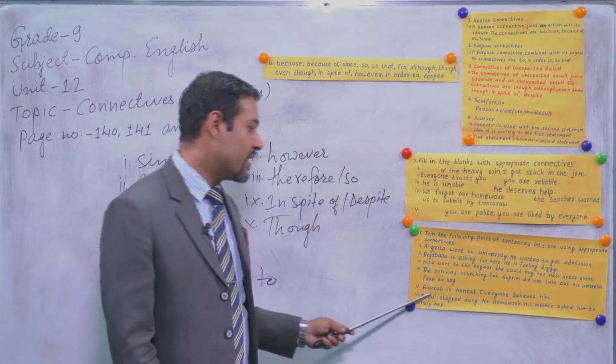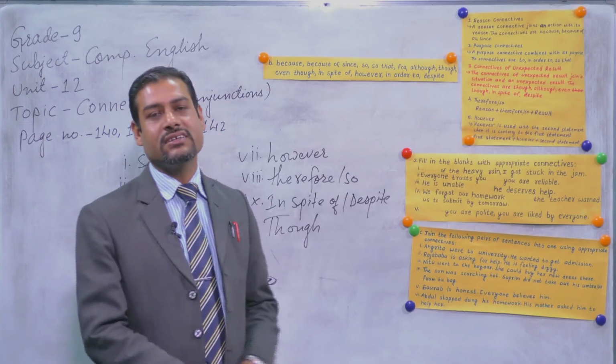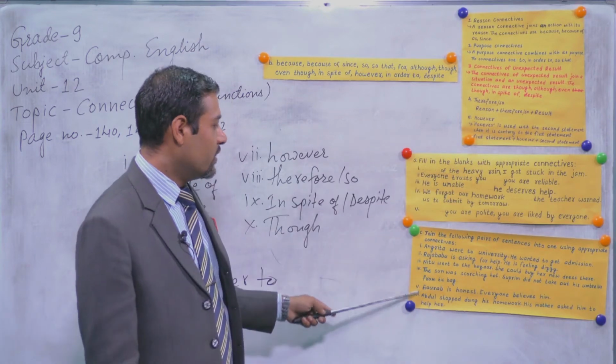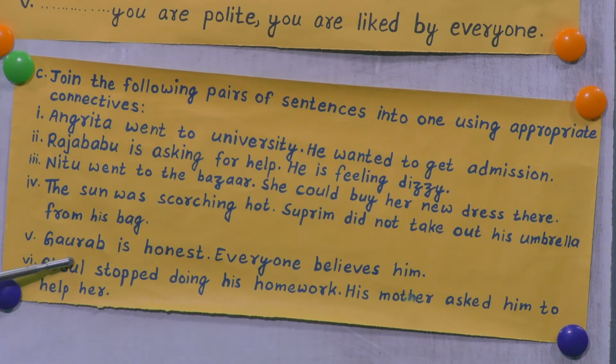Okay. Number 5. Gaurav is honest, everyone believes him. So what can be the correct one? You can use therefore or so. Let's say, Gaurav is honest, therefore everyone believes him. Or you can write, Gaurav is honest, so everyone believes him.